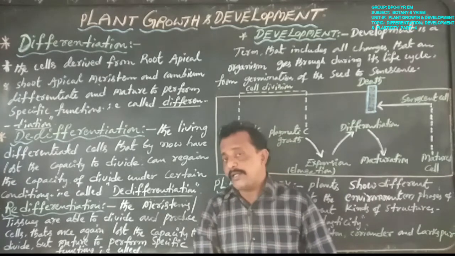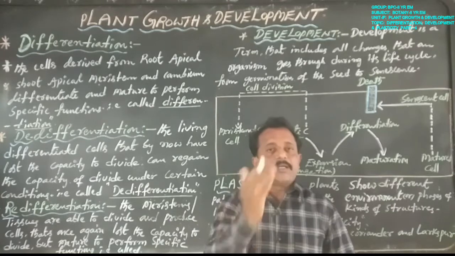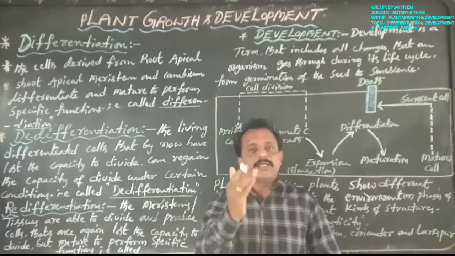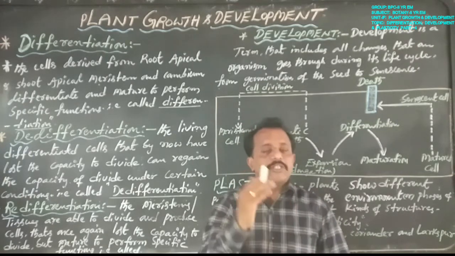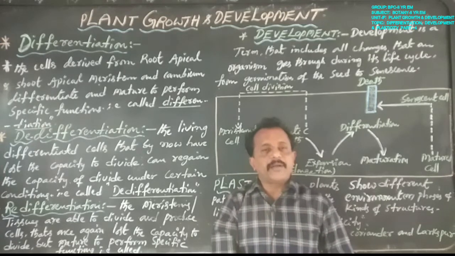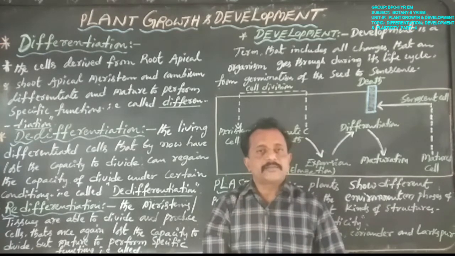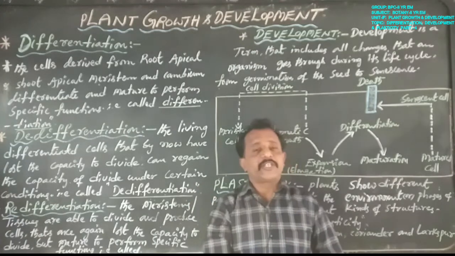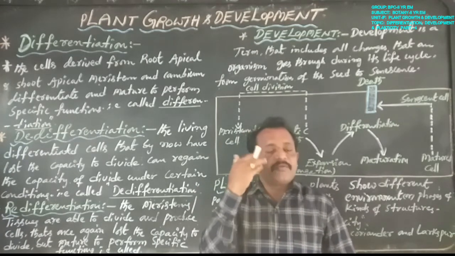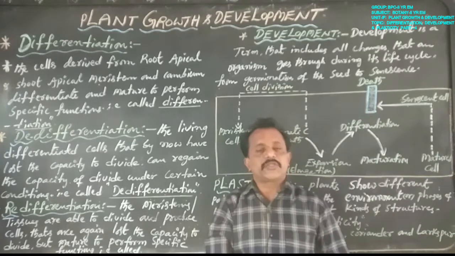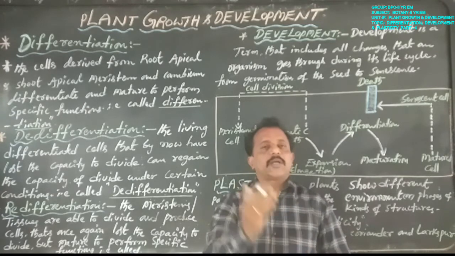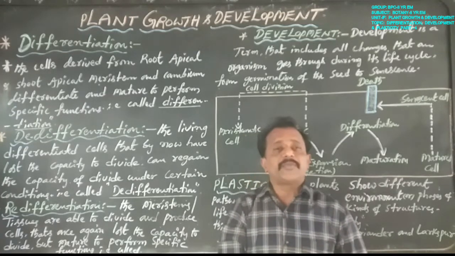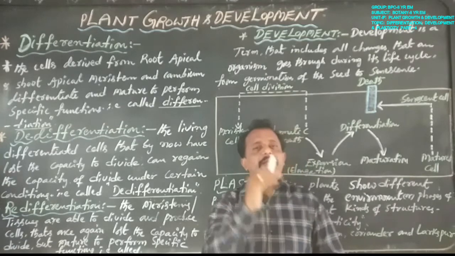The best examples are here. Tumors also result from de-differentiation, as do xylem ray parenchyma and cortical cells. De-differentiation mainly occurs in meristematic tissues, that is lateral meristematic tissues, such as interfascicular cambium and cork cambium.